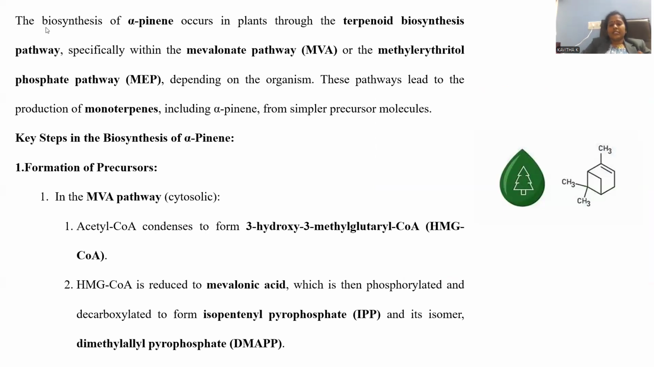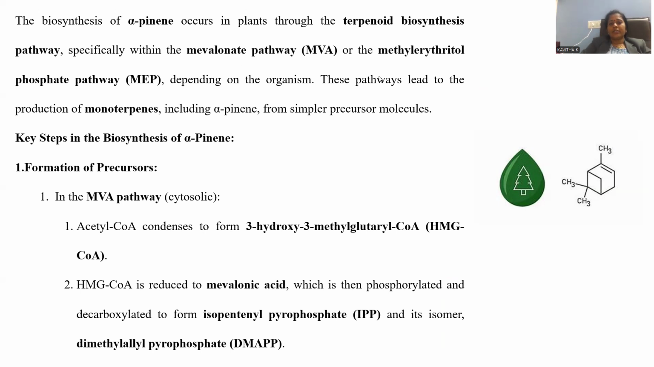Biosynthesis. Now we have entered into another segment of alpha pinene, where the biosynthesis process is going to be covered. Biosynthesis means within the pine trees, how this alpha pinene is generated, what chemical process is carried out within the plant tissues. Biosynthesis of alpha pinene occurs in plants through the terpenoid biosynthesis pathway, especially the mevalonate pathway. So in terpenoids, this specific distinct method, the mevalonate pathway, proceeds for the synthesis of alpha pinene, right?